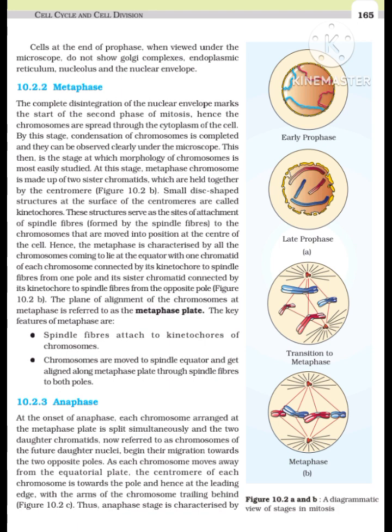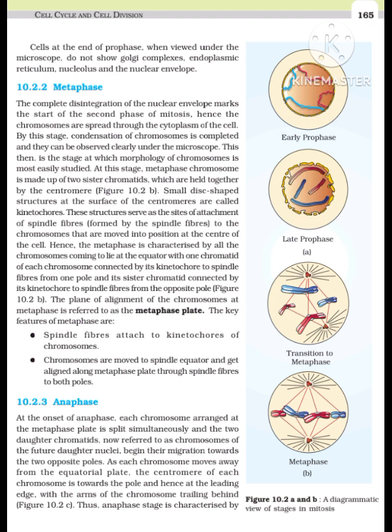Hence, the metaphase is characterized by all the chromosomes coming to lie at the equator with 1 chromatid of each chromosome connected by its kinetochore to spindle fibers from one pole and its sister chromatid connected by its kinetochore to spindle fibers from the opposite pole, Figure 10.2b. The plane of alignment of the chromosomes at metaphase is referred to as the metaphase plate. The key features of metaphase are: spindle fibers attached to kinetochores of chromosomes; chromosomes are moved to the spindle equator and get aligned along the metaphase plate through spindle fibers to both poles.